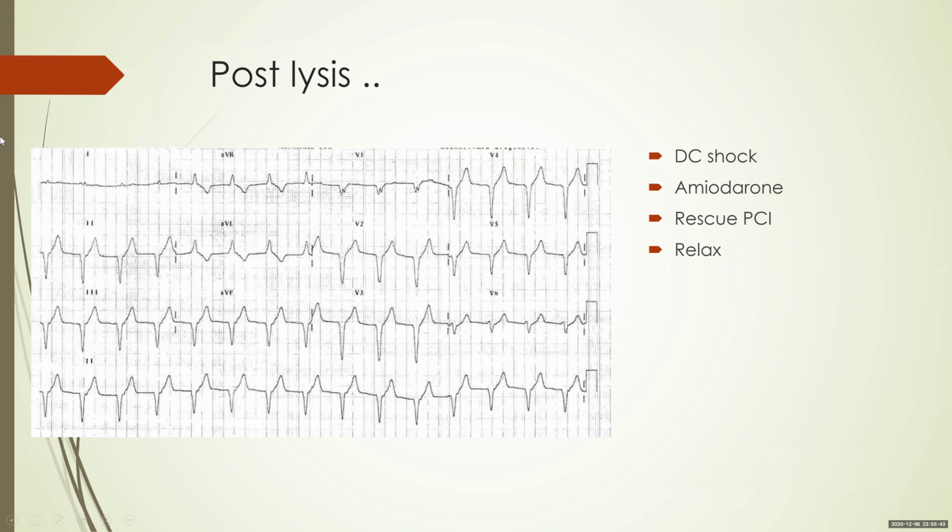Next, you have lysed the patient and post lysis you see this ECG. What do you do? Do you give a DC shock? Do you give amiodarone? Do you take the patient for rescue PCI, or do you relax?